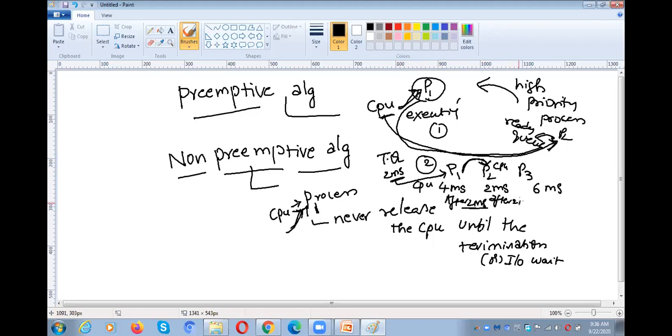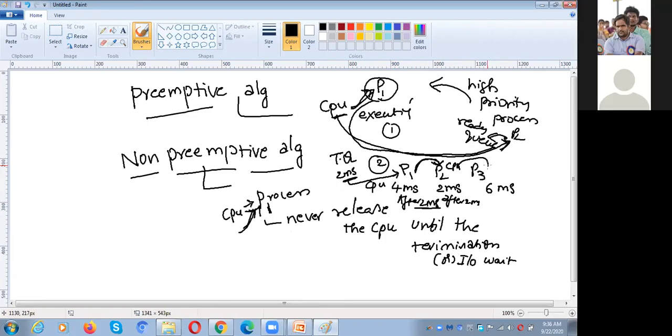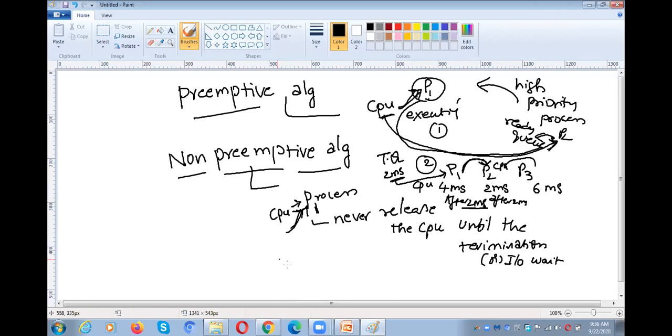Again after 2 milliseconds, whether it completes the execution or not, the CPU will be switched to P3. After 2 milliseconds, whether P3 completes or not, it will be switched to P1. Like that, once the time quantum expires, the CPU is automatically switched from one process to another, whether the process has completed or not. That is called preemptive.